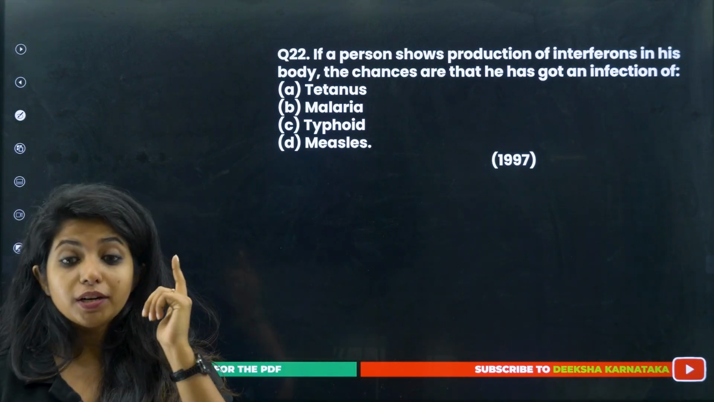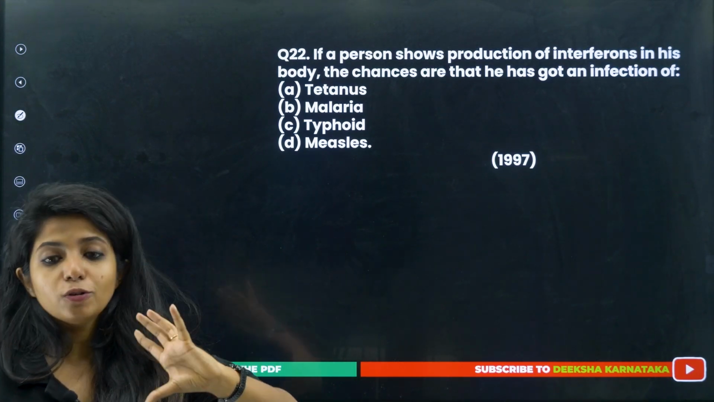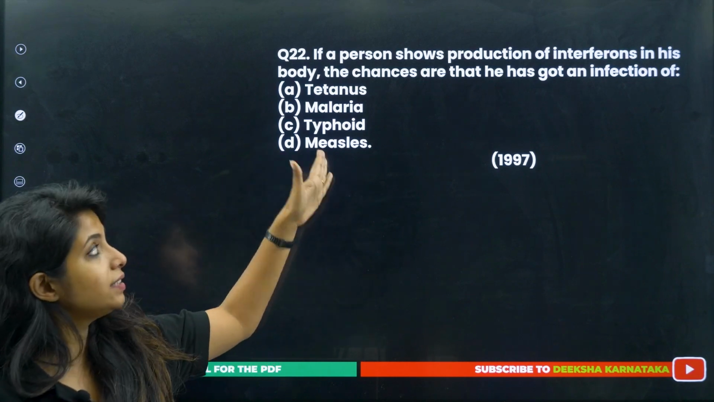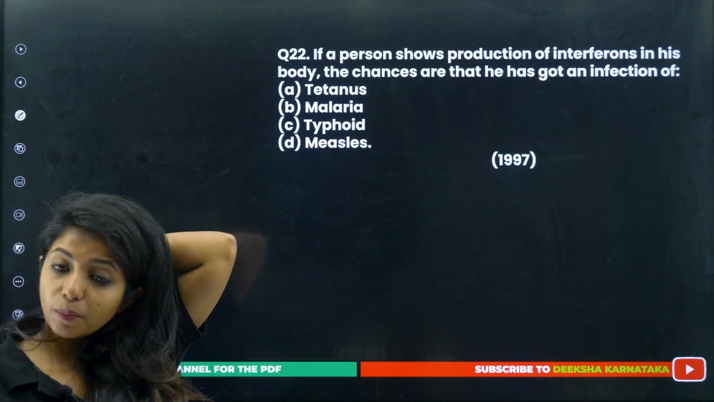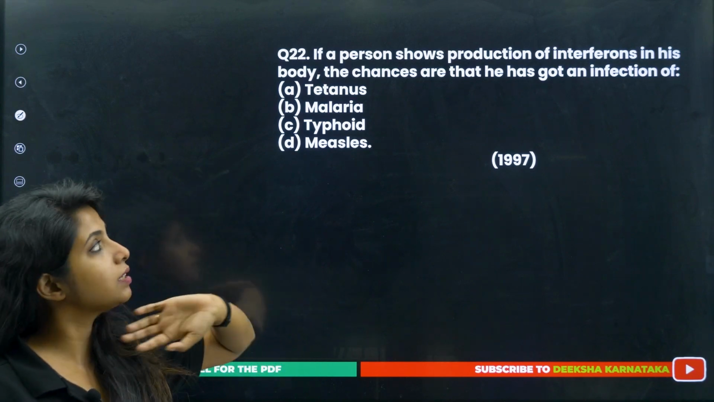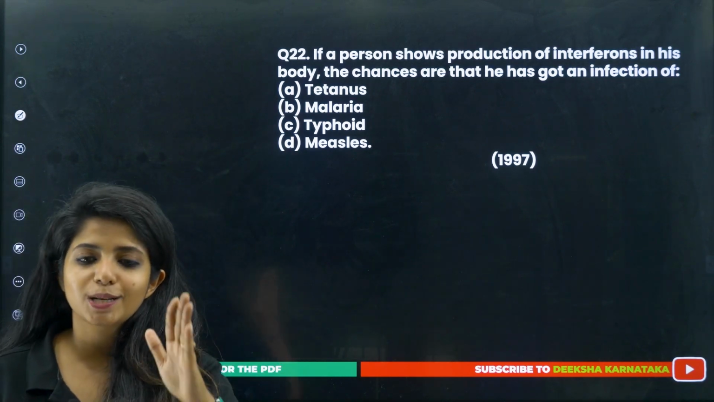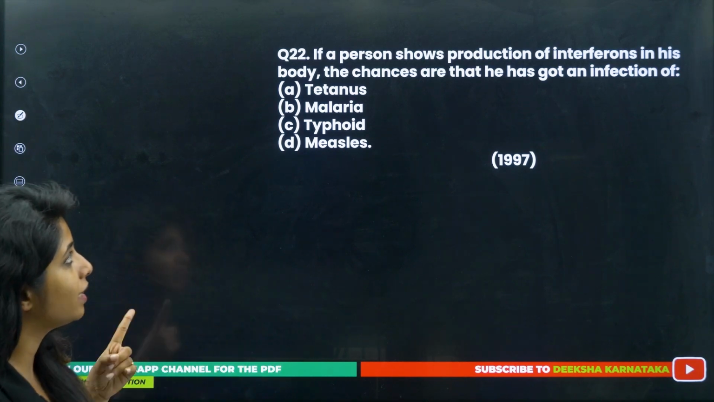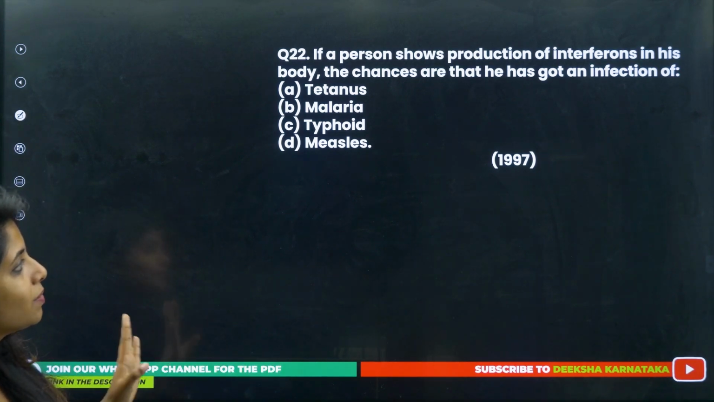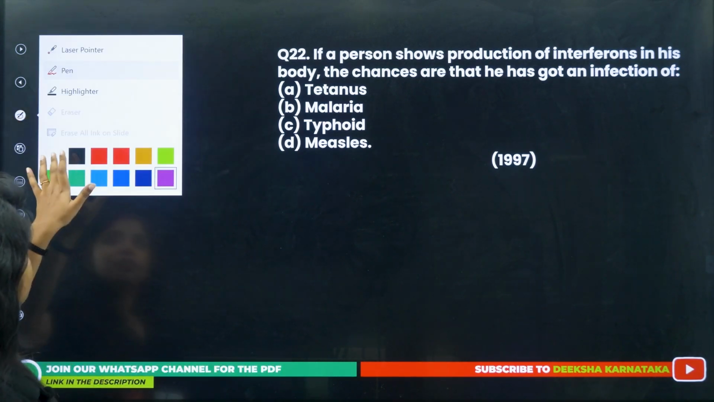A person should have very good knowledge about interferons and the diseases also, only then can that person answer this question. So the person has production of interferons, then what is the disease that this particular person has? Please answer me. This is a very interesting question. I want to see your answers as well. Please answer in the comment section. Tetanus, malaria, typhoid, measles. Tell me.